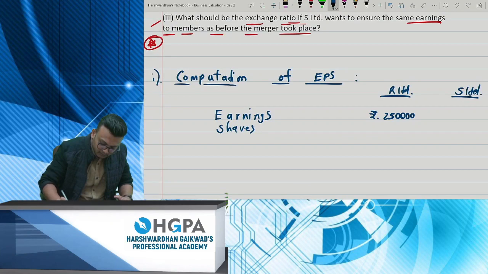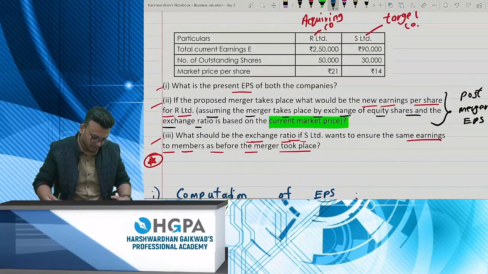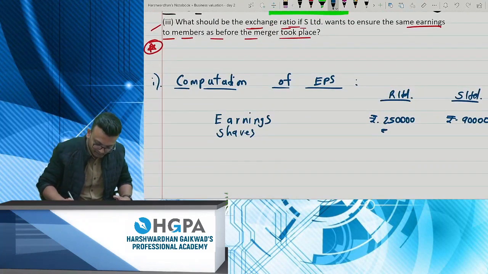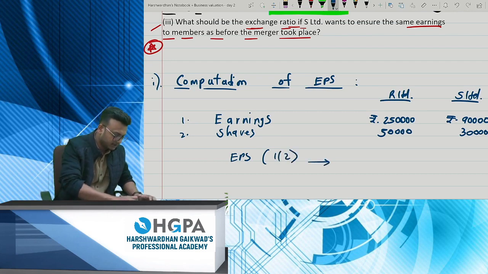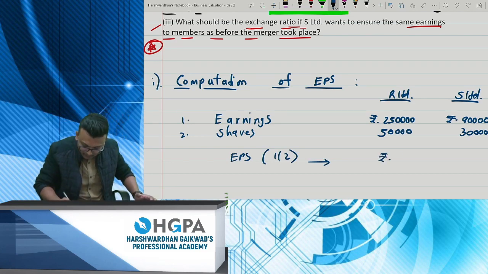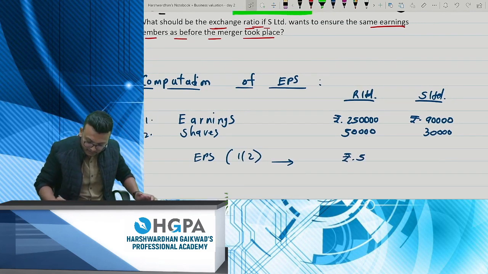They have also given you the shares: 50,000 and 30,000. So how much will be the EPS? EPS will be 1 divided by 2. Your answer will be 2,50,000 divided by 50,000, which is rupees 5, and this will be rupees 3.